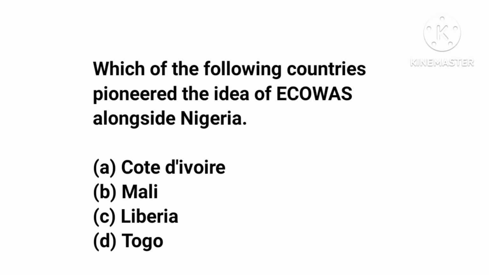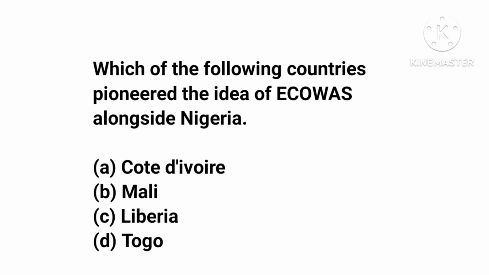Question 21. Which of the following countries pioneered the idea of ECOWAS alongside Nigeria? We have Cote d'Ivoire, Mali, Liberia, and Togo. Which of these countries pioneered the idea of ECOWAS alongside Nigeria?